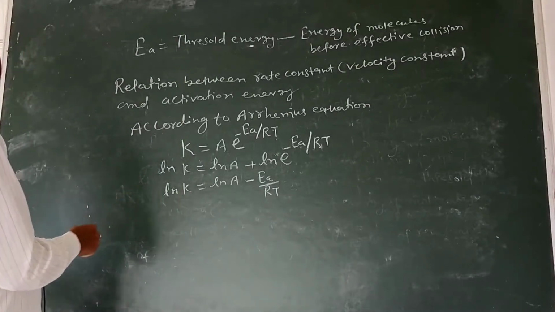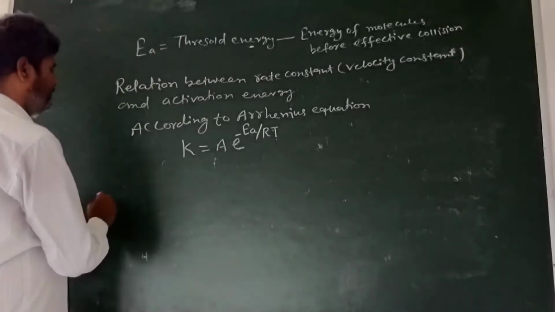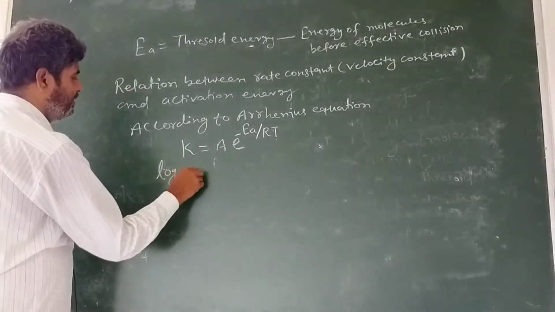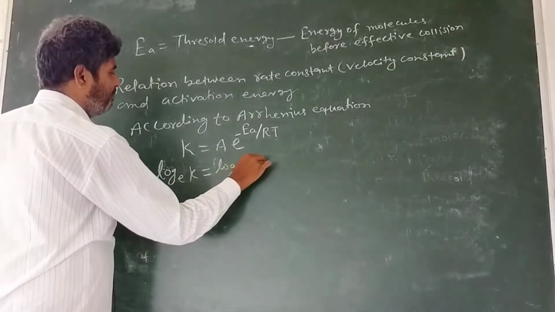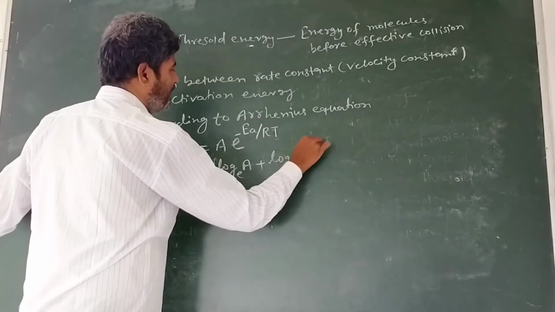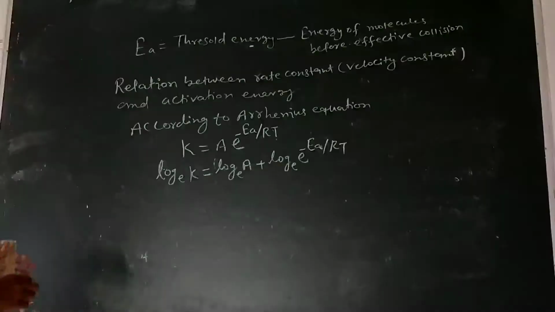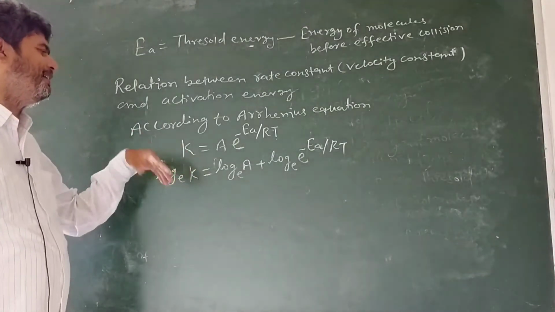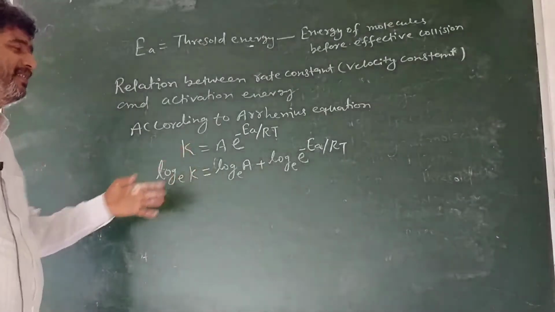In the term of exponential, it is written as log on the base e K is equal to log on the base e A plus log on the base e power minus EA upon RT. Both are similar; we may write either ln or log on the base e, where e means exponential.